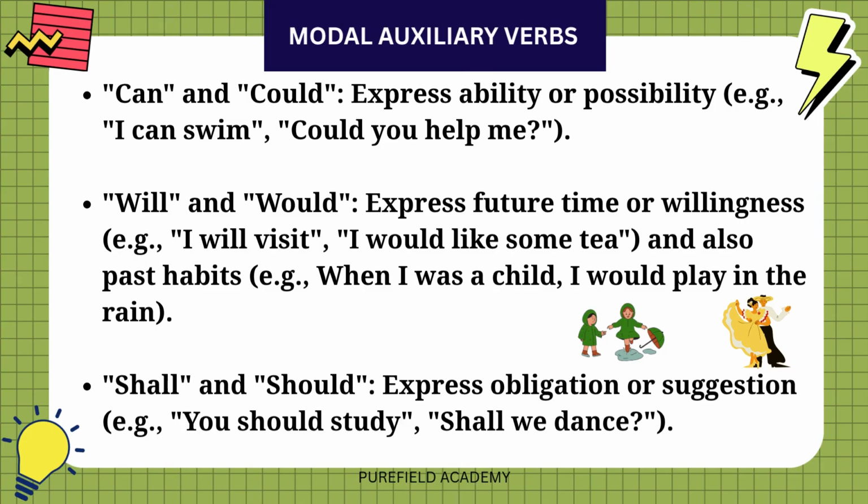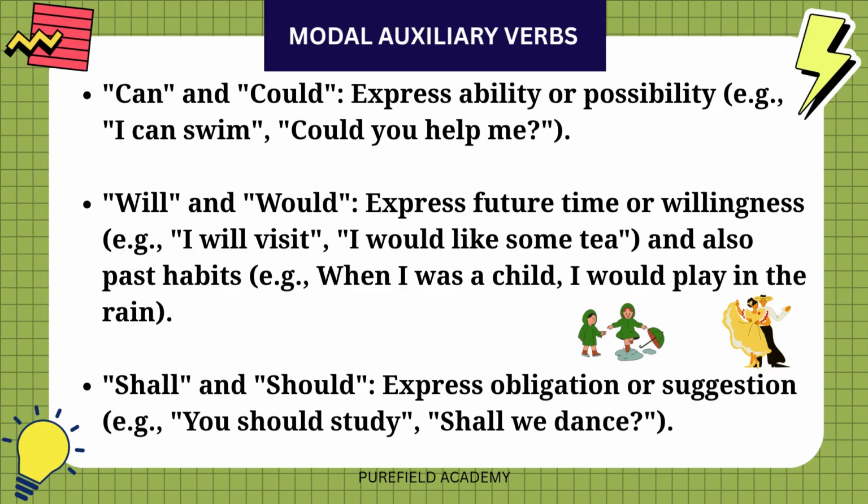The modal auxiliaries can and could express ability or possibility. For example, I can swim. Could you help me? Will and would express future time or willingness. For example, I will visit. I would like some tea. And also past habits, like when I was a child, I would play in the rain.